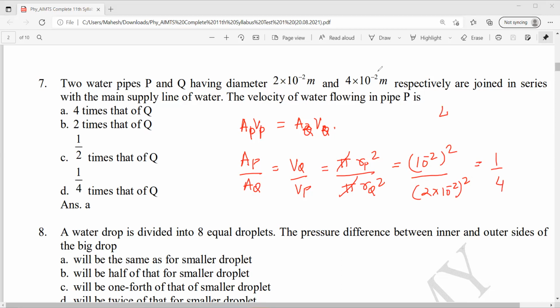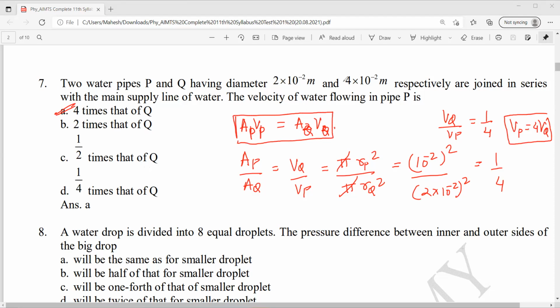So velocity of Q by velocity of P is 1 by 4. So now what is that? Velocity of P is 4 times of velocity of Q. Okay, option A is correct. Clear? This is nothing but the continuity equation, A1 V1 is equal to A2 V2.